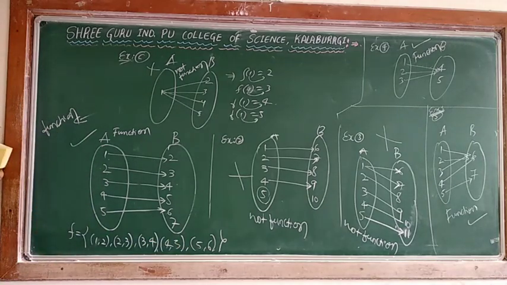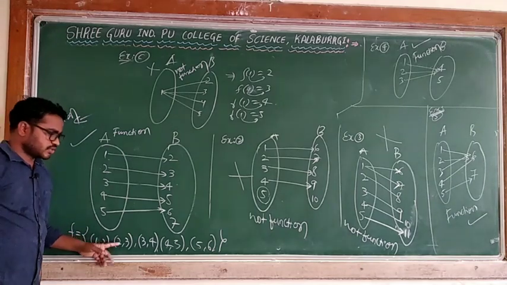So no element is connected to two different images. So this is a function.